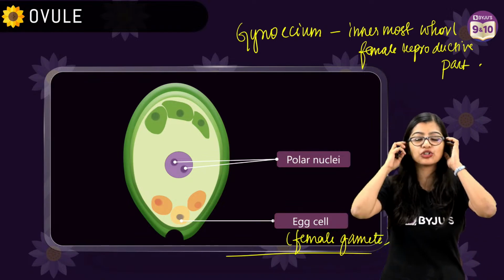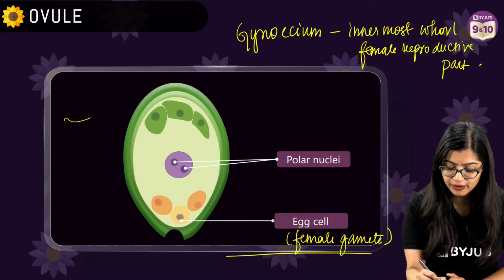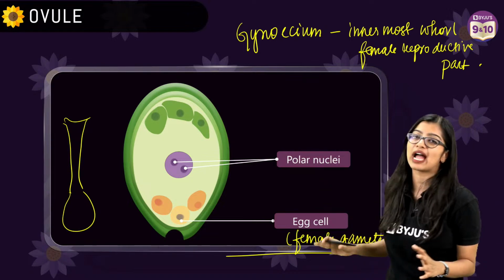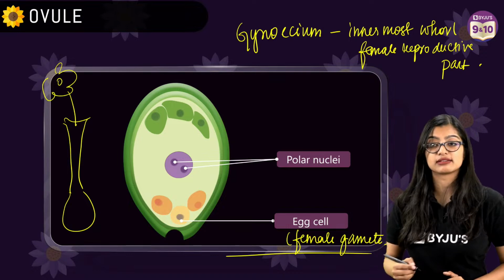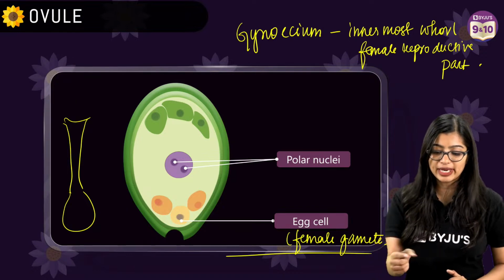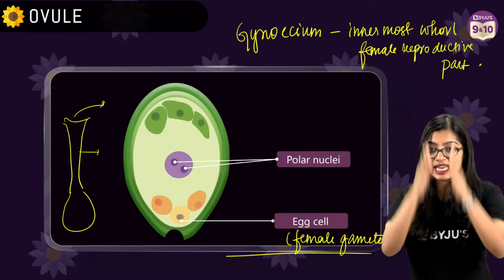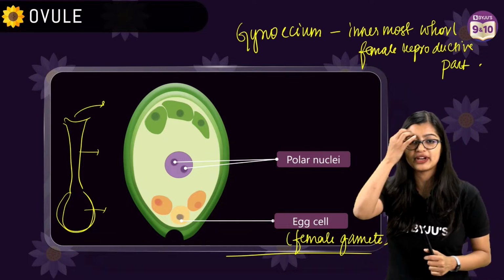Can you explain gynoecium in an easy way? See, gynoecium is your female part, right? So here if you see, it is your female reproductive part. And you can always think of gynoecium like a flower vase, right? So if we draw a flower vase also, it will look something like this. That's how I remember the structure. Now in this case, the top part is your stigma, this is your style, which is the neck part, and the swollen base is your ovary, right?